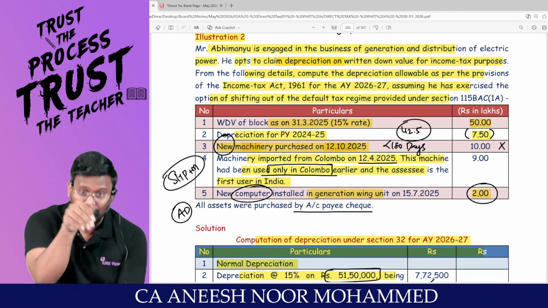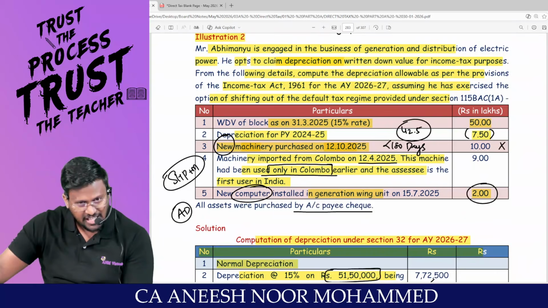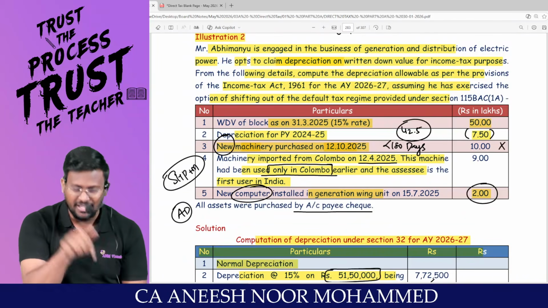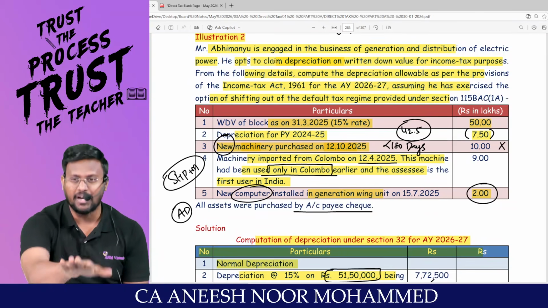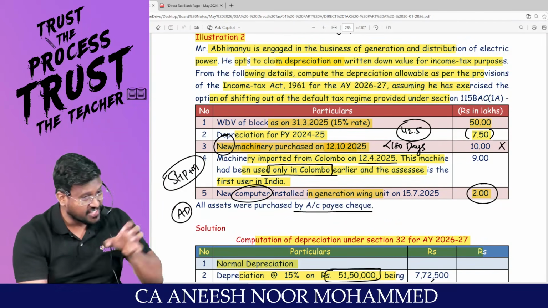For that 20%, the explanation says that if any asset has been situated outside India and has been brought to India for the first time, for which depreciation has not been claimed in India, it will be treated as new plant and machinery for the purpose of 35AD. If you drag that explanation here, you will become a KD.